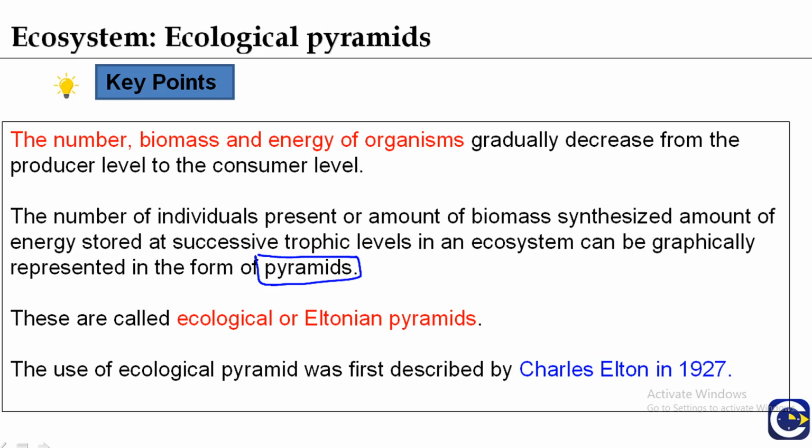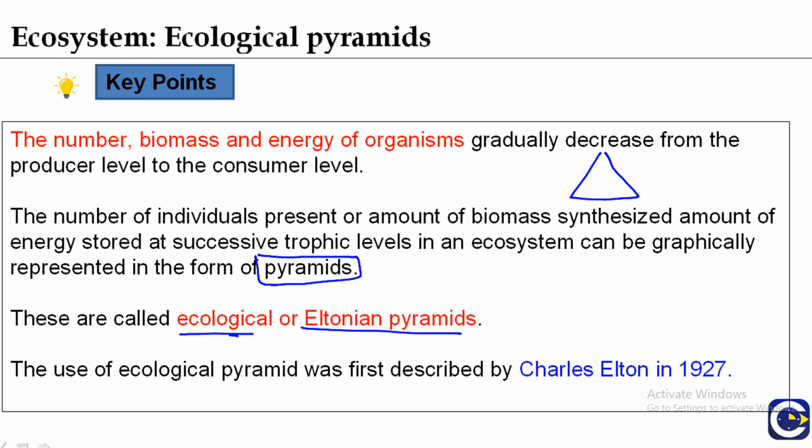So the number, biomass and energy, when represented in the form of a graph, form the shape of a pyramid which has a broader base and a tapering apex. Such pyramids are known as ecological or Eltonian pyramids.